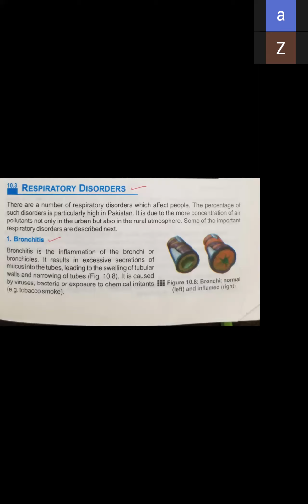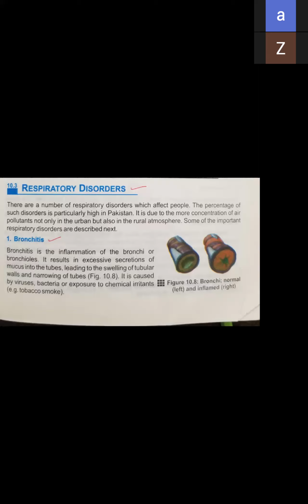There are two types of bronchitis, acute and chronic, and then you tell the symptoms of bronchitis. It can also come as a long question, but mostly it comes as a short question. For example: write the symptoms of bronchitis. How many types of bronchitis? Define bronchitis. What are the reasons of bronchitis? Different questions come in the board exam.